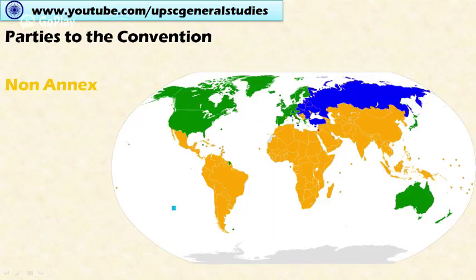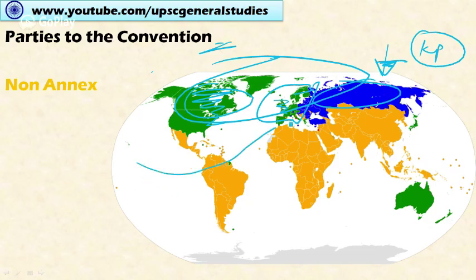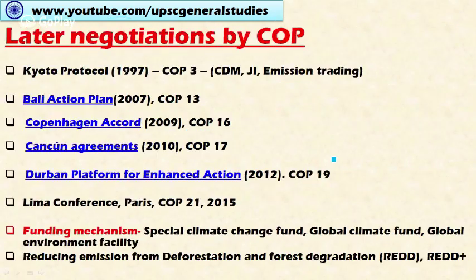So as I mentioned earlier, these are Annex 1 countries, and Annex 2 countries are mentioned in the green color. So these countries will provide financial assistance and technology to developing countries. Annex 1 countries do not provide the financial assistance, but they have the legally binding obligation to reduce global greenhouse gas emission under the Kyoto Protocol. And these countries mentioned in the orange color are non-Annex countries. So this is the classification of the countries.